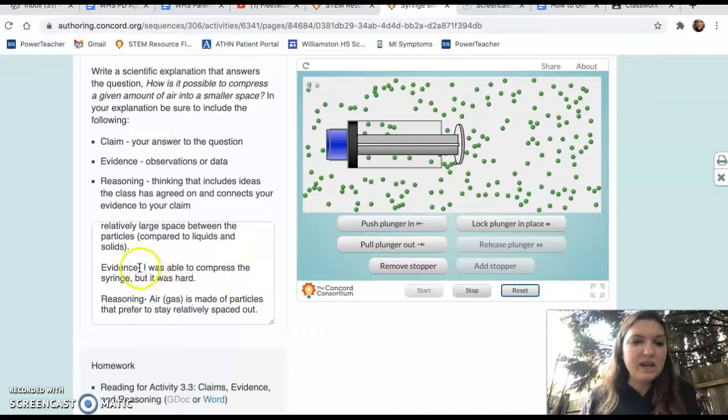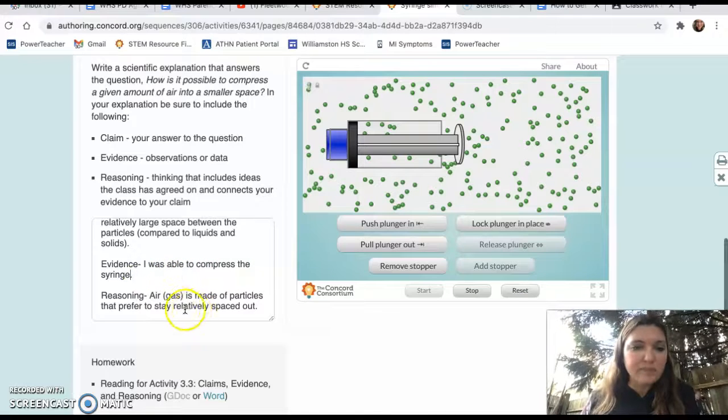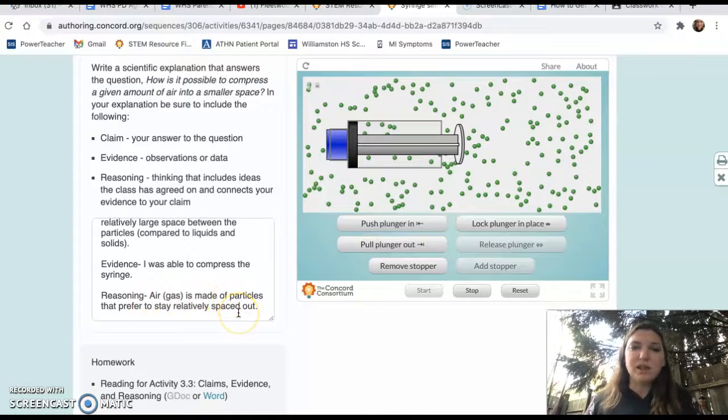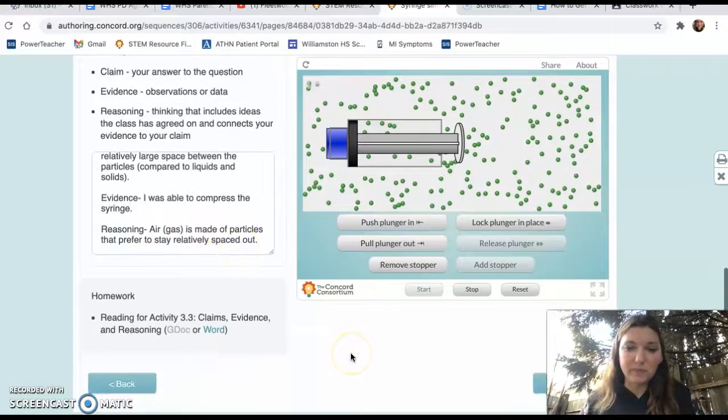The evidence is that I was able to compress the syringe. It was hard, but I could do it. I might even just take that out. I was able to compress the syringe. The reasoning is that air or gas is made of particles that prefer to stay relatively spaced apart.